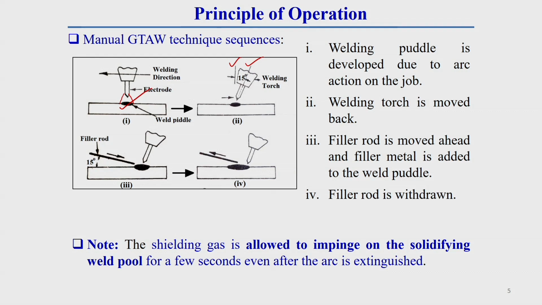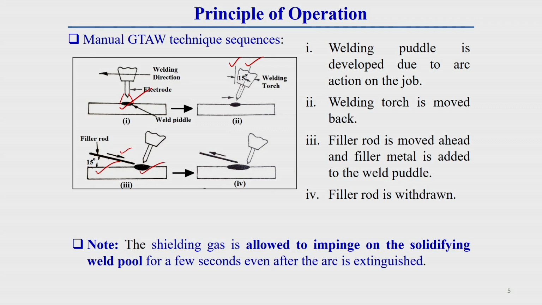Then, if filler material is required, we have to supply it. The filler material position should be like this, making an angle of around 15 degrees with the horizontal surface, and it should be put in front of the torch. This filler rod is moved ahead and filler material is added to the weld puddle. You see it is continuously supplied, moving with the torch in front of it, continuously melting and supplying filler material to the weld puddle.